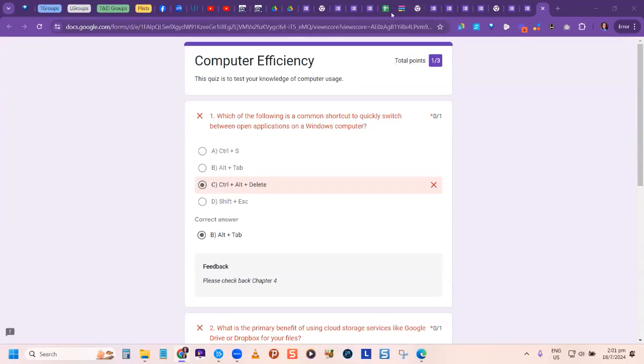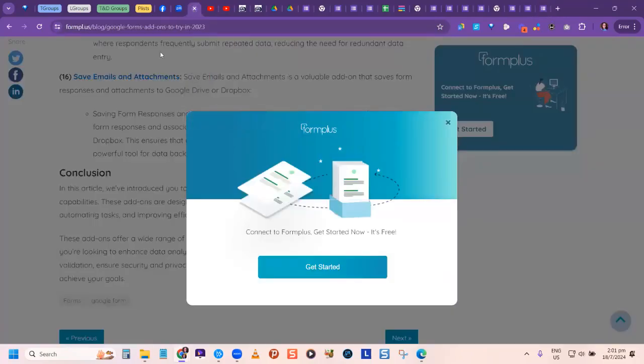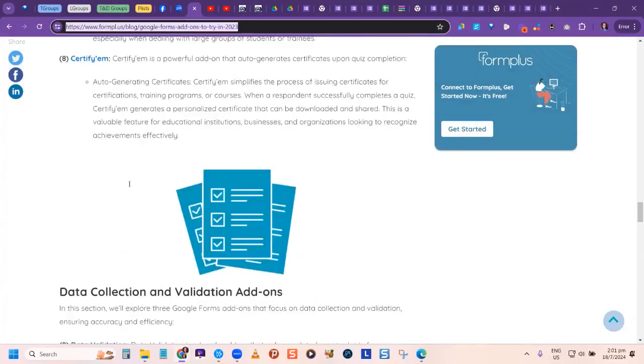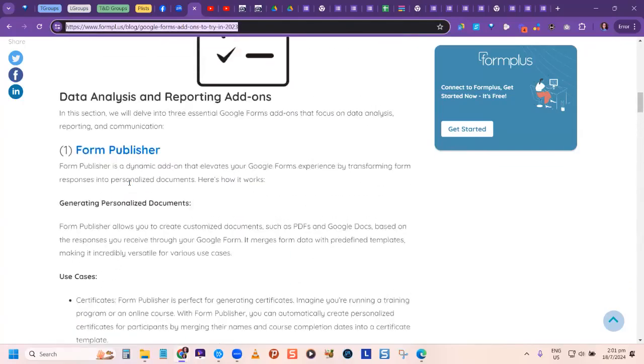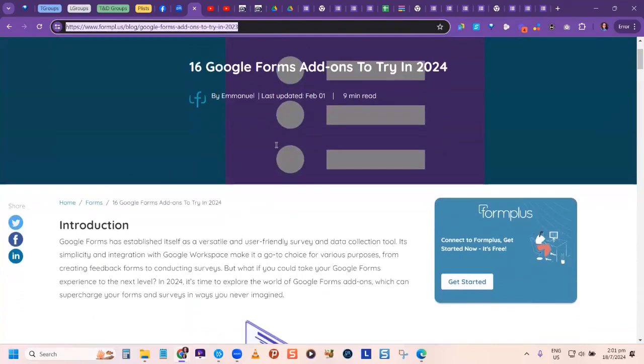So before I forget, let me share this in the chat with you if I can find it. All right, so this is a link that I'm going to share with you, and it's talking about 16 add-ons you can use and try. I'm going to show you how you get the add-ons. So 16 add-ons to try for 2024. Add-ons to try, Google Form add-ons. That's what they are.